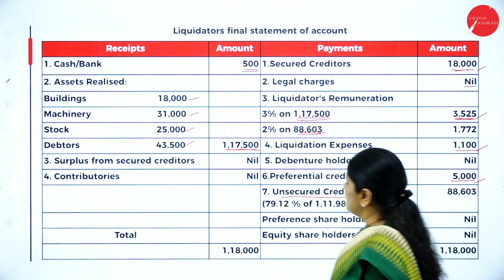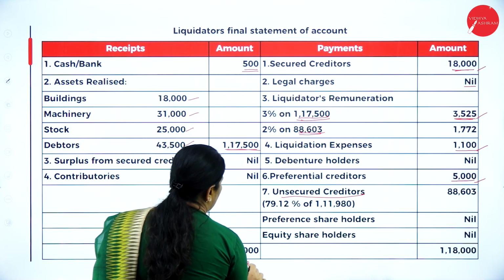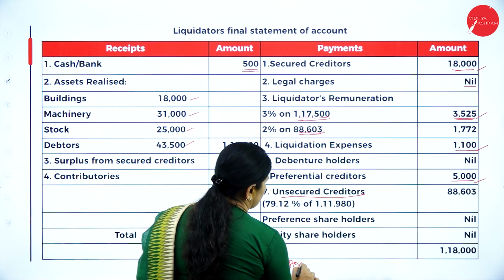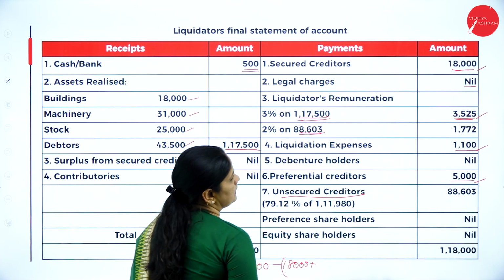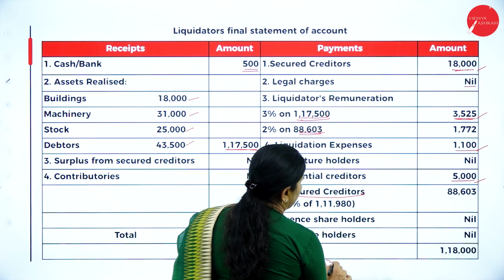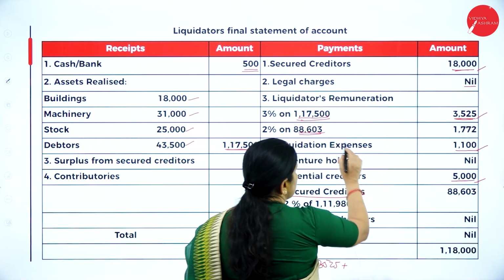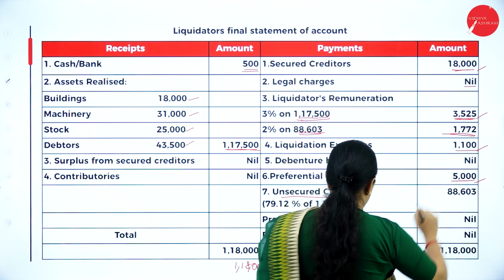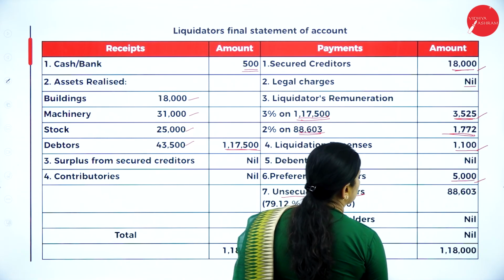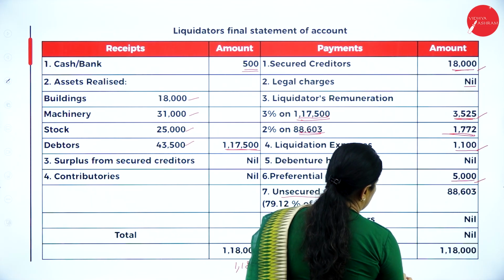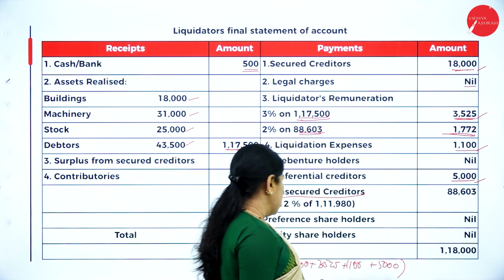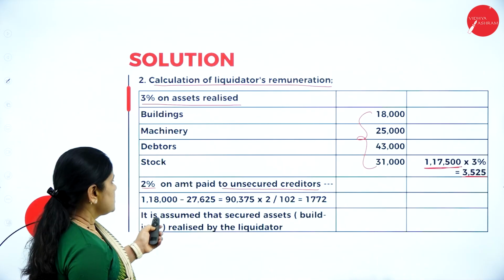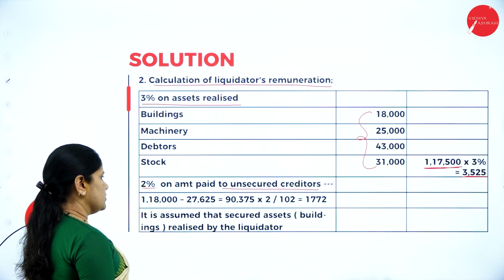So from 1,18,000 minus 18,000, plus 3,525, so this value we have to calculate. I'll come to that, so you just leave it. Then 1,100 plus 5,000. When you add all this and subtract it from 1,18,000, you will get one amount.